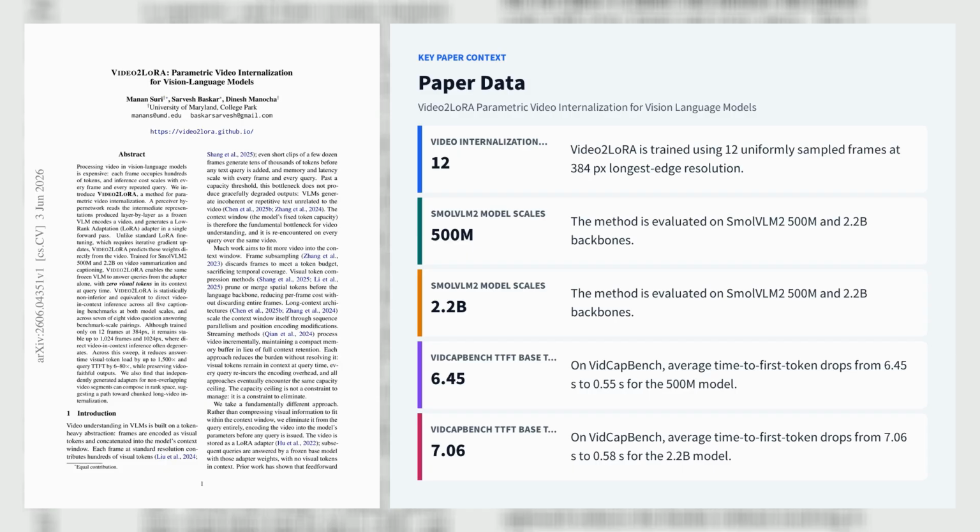It preserves performance up to 1024 frames and 1024px, where direct inference often degenerates, while cutting answer time visual token load by up to 1,500 times and time to first token by 6 to 80 times. On VidCap Bench, TTFT drops from 6.45s to 0.55s at 500M, and from 7.06s to 0.58s at 2B.